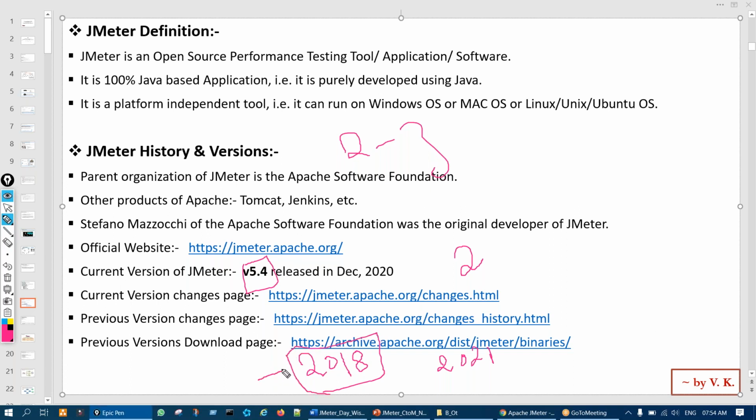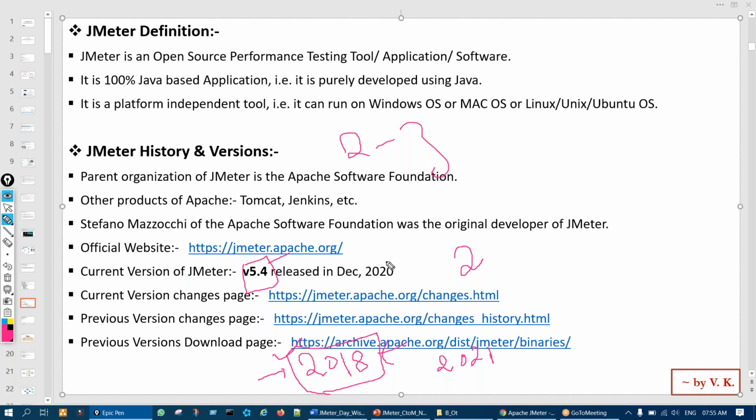Otherwise, the interviewer will ask from which JMeter you started using, and from that JMeter to today's JMeter, which version is current, right? So let us say in 2018, which JMeter was there, what changes were made in that, what is the current version of JMeter, and what changes were made.